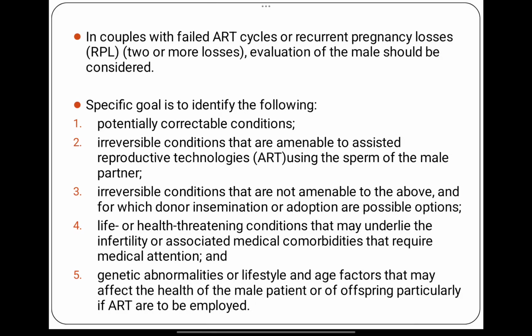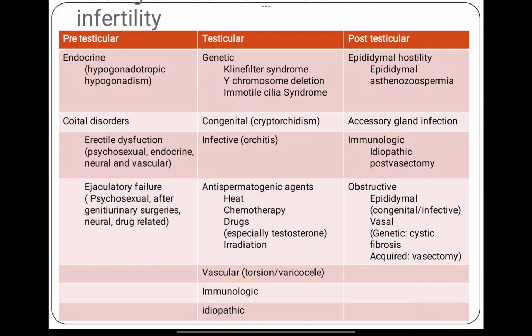contribute to male infertility. Now coming to the causes of male infertility, the causes can be pre-testicular, testicular, or post-testicular. Pre-testicular causes mean that the problem is lying at a higher level, either there is a defect in the hypothalamus or there is coital dysfunction. The endocrine cause is hypogonadotropic hypogonadism, when the hypothalamus is not releasing GnRH or when the pituitary is not releasing LH and FSH.